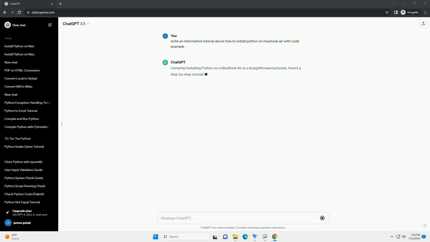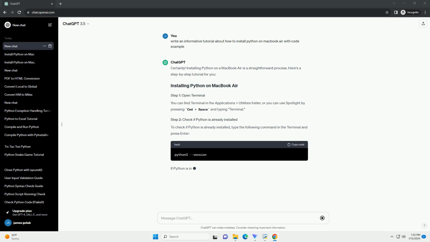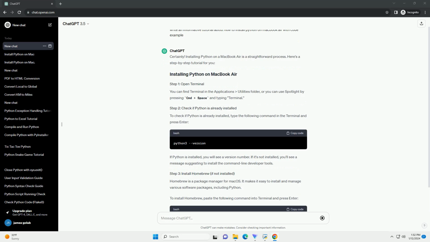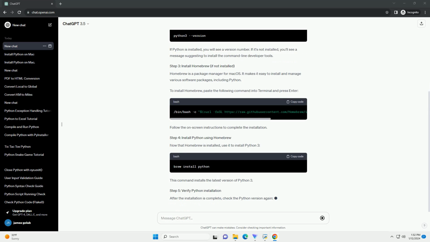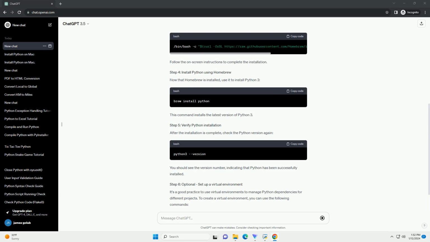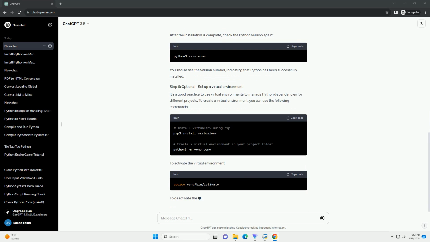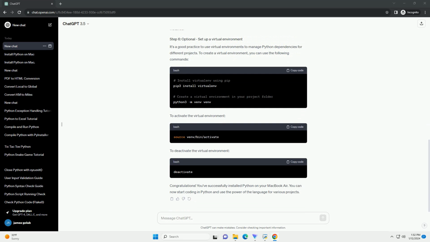Certainly. Installing Python on a MacBook Air is a straightforward process. Here's a step-by-step tutorial for you. You can find Terminal in the Applications Utilities folder, or you can use Spotlight by pressing Cmd Space and typing Terminal. To check if Python is already installed, type the following command in the terminal and press Enter. If Python is installed, you will see a version number. If it's not installed, you'll see a message suggesting to install the command line developer tools.